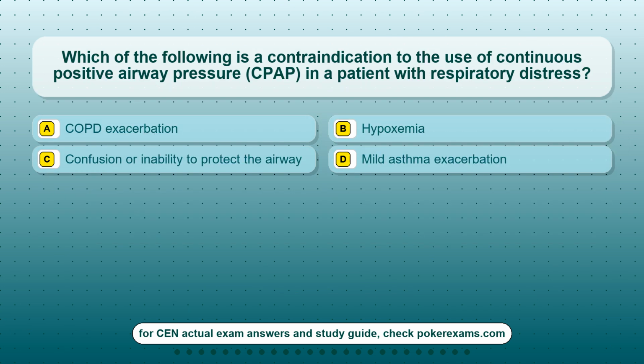Question 2. Which of the following is a contraindication to the use of continuous positive airway pressure, CPAP, in a patient with respiratory distress? Option A, COPD exacerbation. Option B, hypoxemia. Option C, confusion or inability to protect the airway. Option D, mild asthma exacerbation.